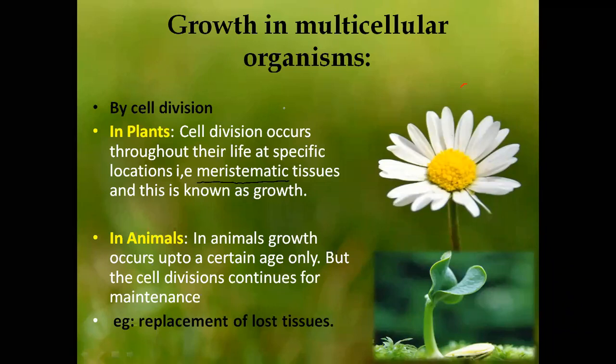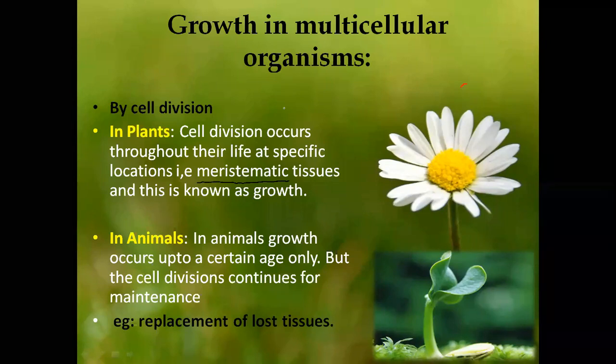Meristematic tissue, very good. Yes, many meristematic cells make meristematic tissue. Understood, everyone? Many meristematic cells make meristematic tissue, and only in the meristematic tissue does cell division